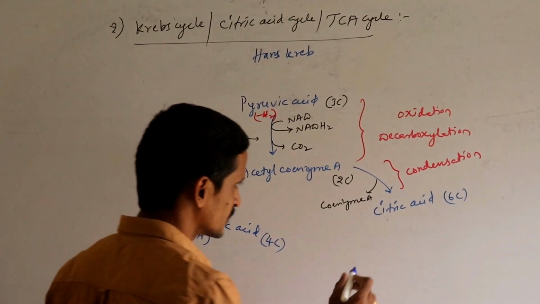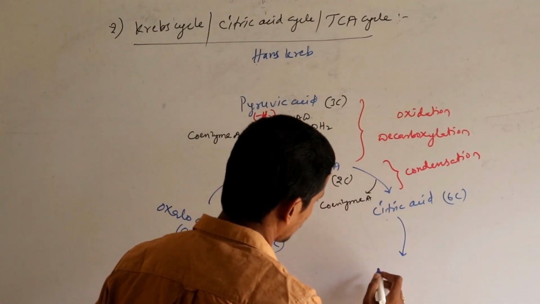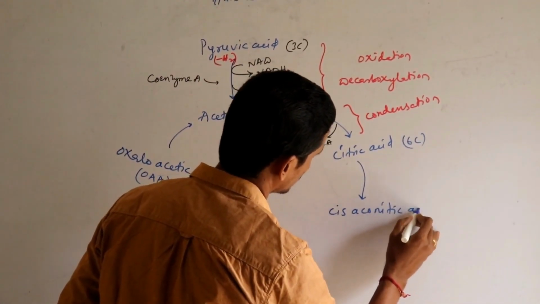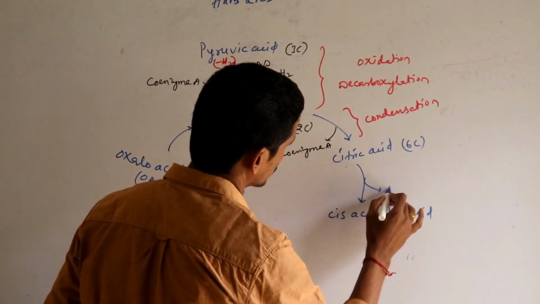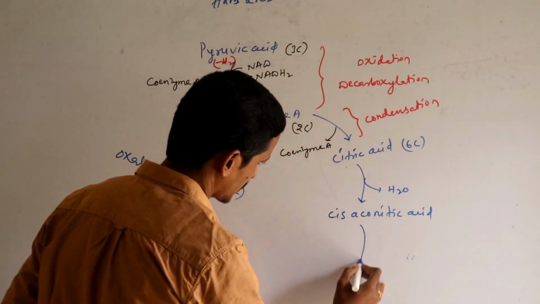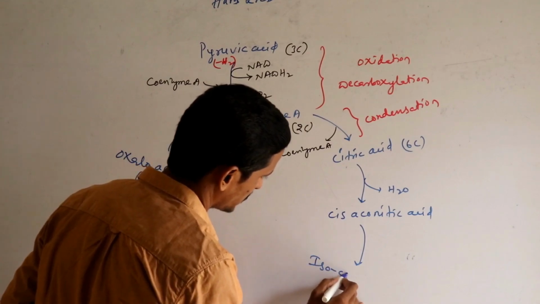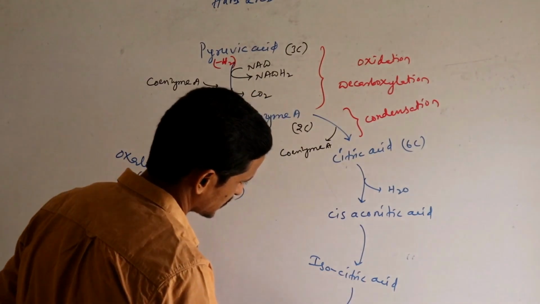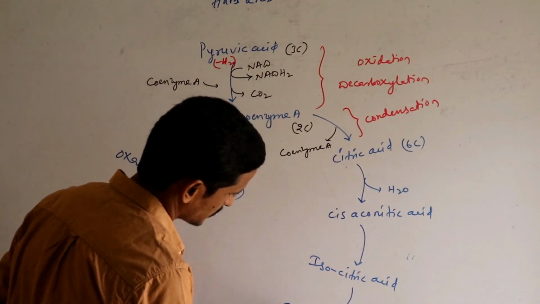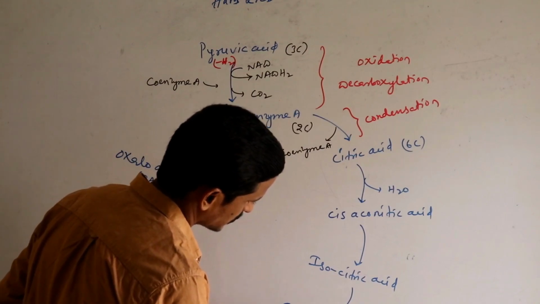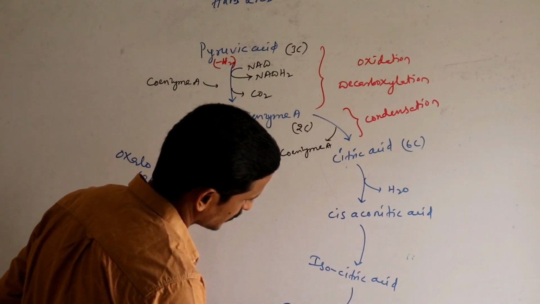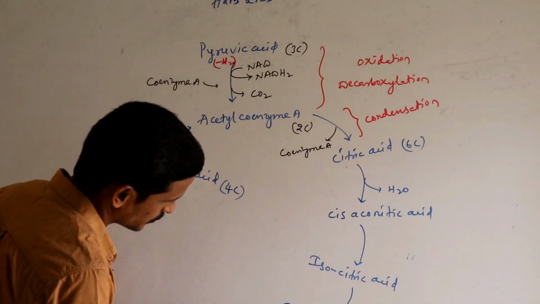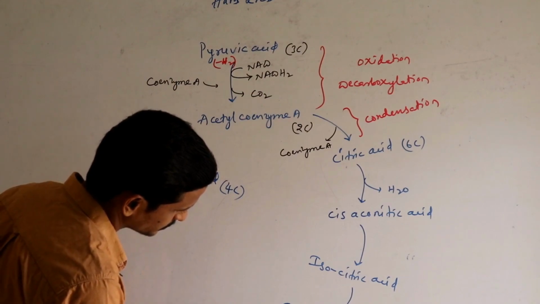Now, citric acid is converted to form as cis aconitic acid by losing water. Cis aconitic acid converted to form as isocitric acid. Isocitric acid converted to form as oxalosuccinic acid. Oxalosuccinic acid is converted to form as alpha ketoglutaric acid.